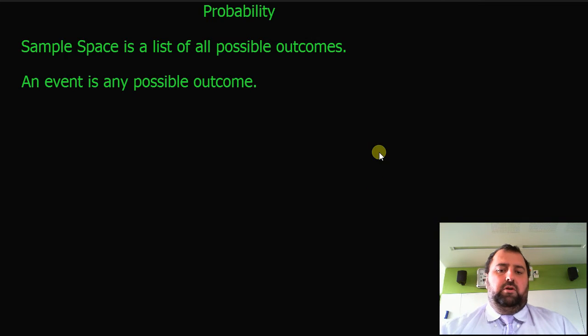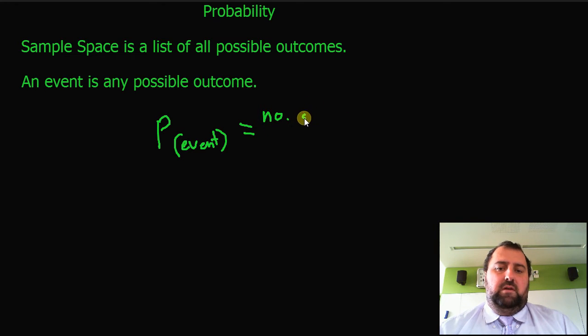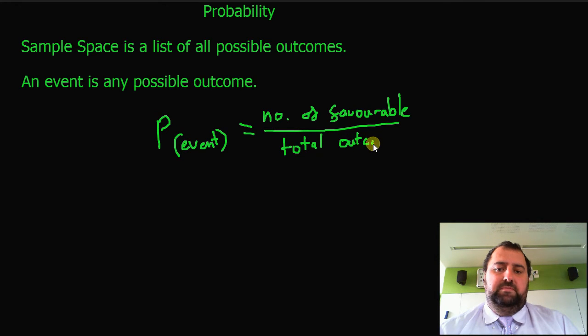let's talk about how we find the probability of an event. So the probability, note the way that I'm writing this, guys, probability and then in brackets event is equal to the number of favourable outcomes. By favourable, I mean the ones that we're looking for, divided by total outcomes. Okay, so that's how we find the probability of an event.